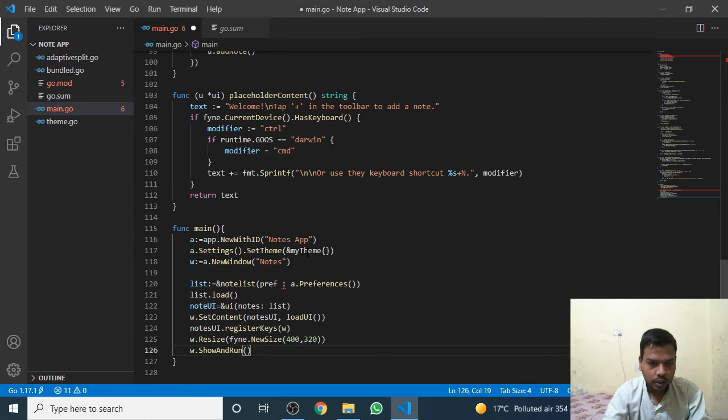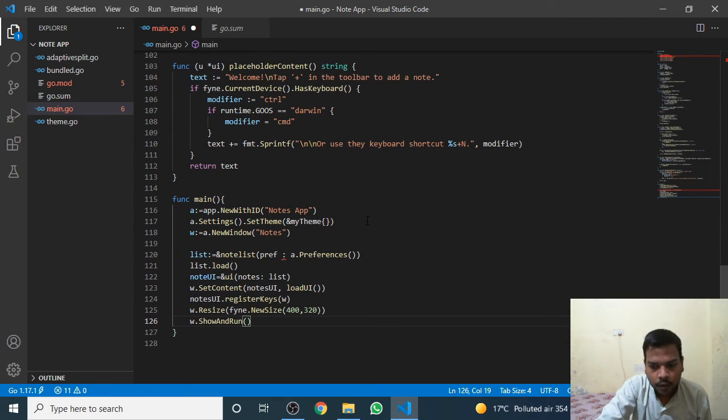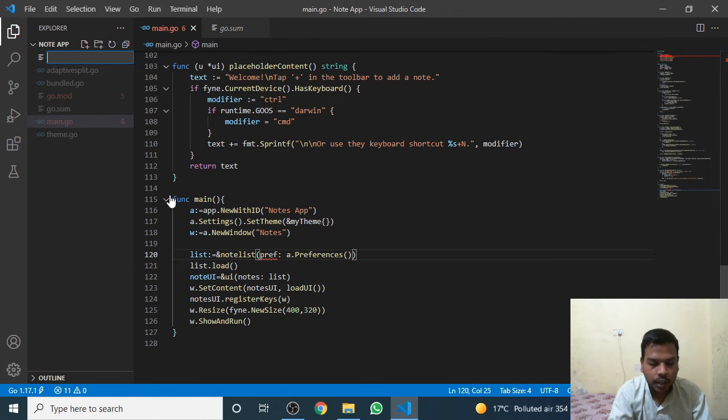Show and run. Okay, now our function is over, but one thing we have to take care of is, I told you, if we create the nodes and next time we create the nodes, then that node must be saved. Okay, let's see how we can perform this function. Let's save this file. For this we will create another file, nodes.go.